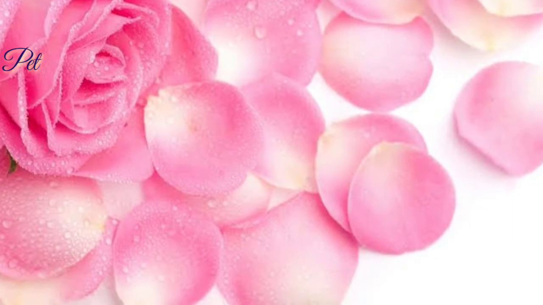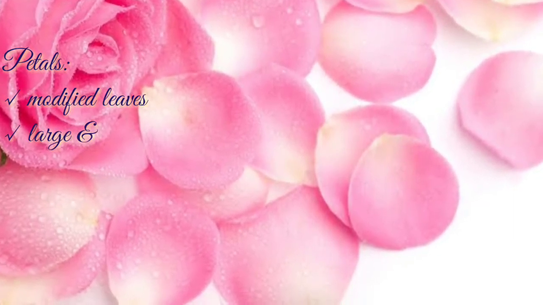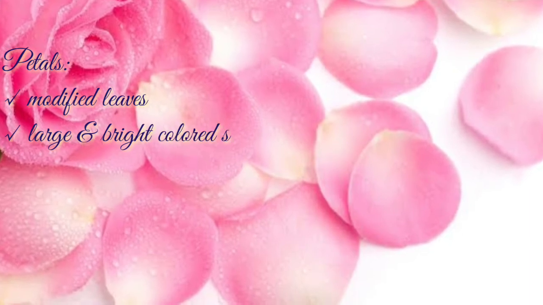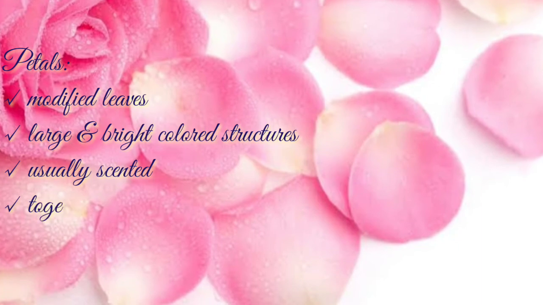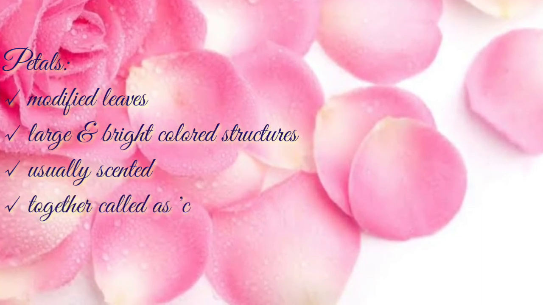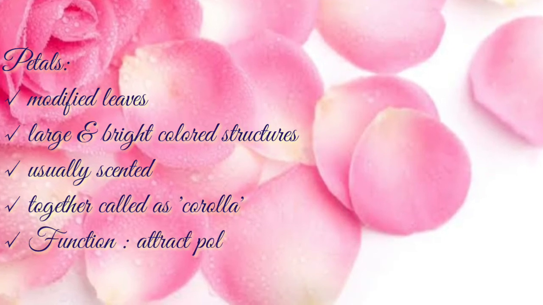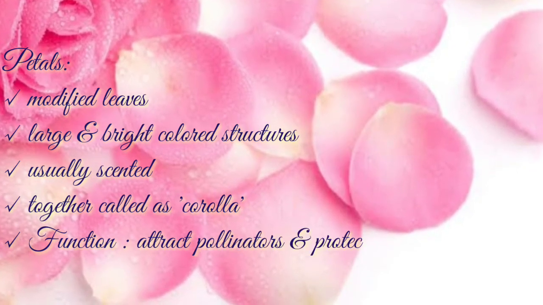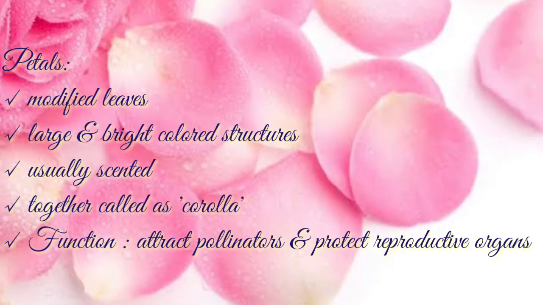The bright colored beautiful structures are known as petals. These petals are modified leaves that surround the reproductive parts of a flower. They are generally large and bright in color, forming the whorl of a flower lying inside sepals or calyx.